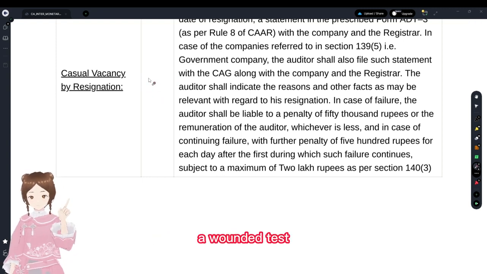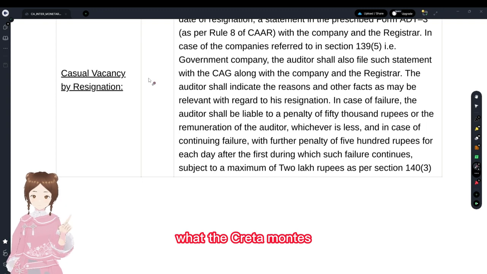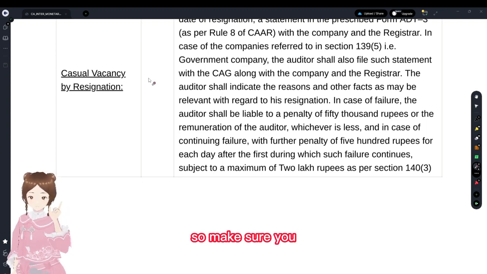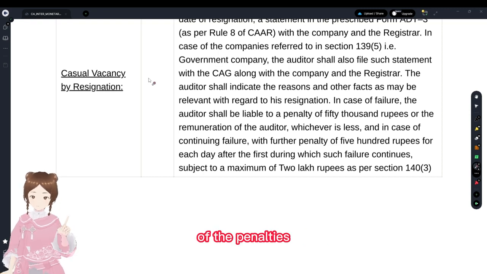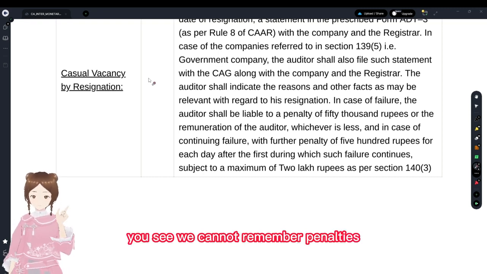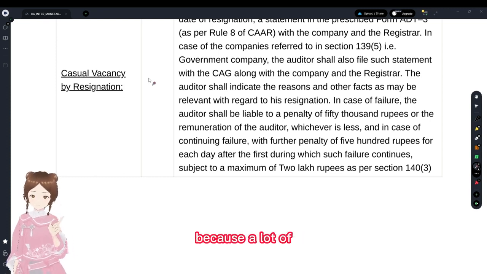You see, ICAI only tests how you have written in the examination, what the correct amount is. So make sure you put more effort into remembering the penalties. We cannot remember penalties with mnemonics, though a lot of mnemonics you have read.